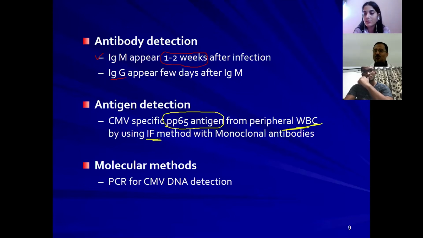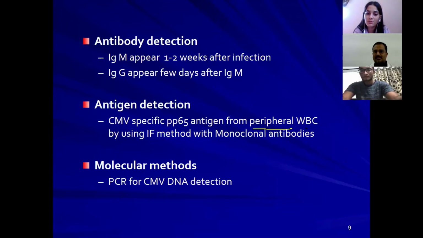So how is the antigen to be detected? The antigens of this virus from the infected individuals have to be demonstrated from the peripheral WBCs. We have to collect the peripheral WBCs, and these have to be treated with monoclonal antibodies tagged with immunofluorescent dye.